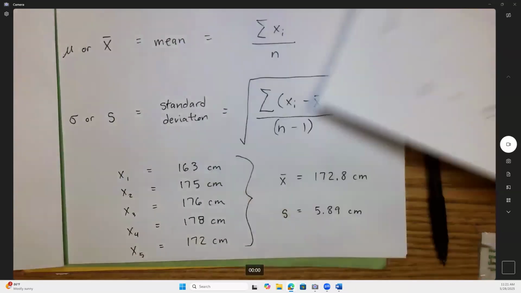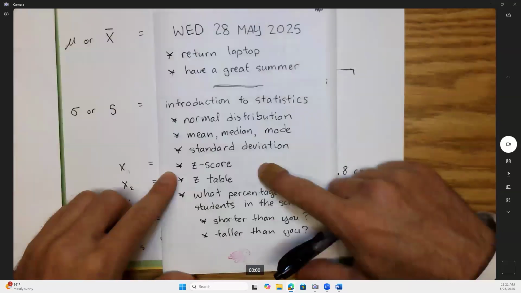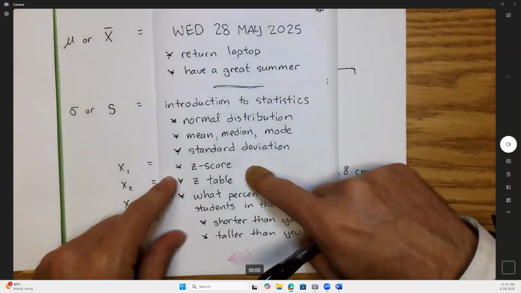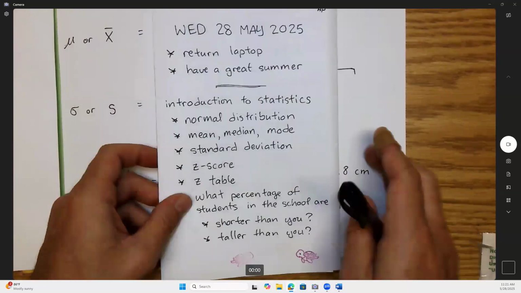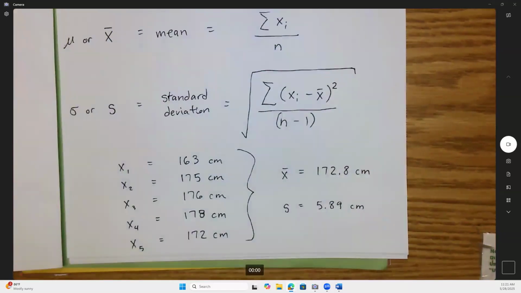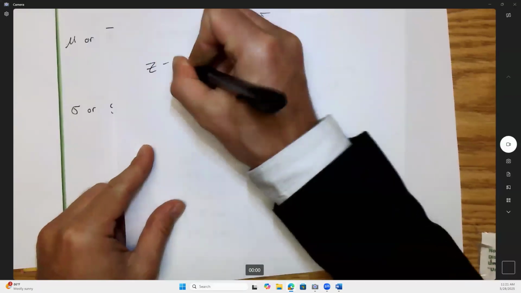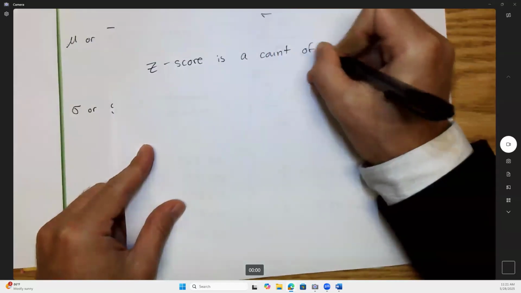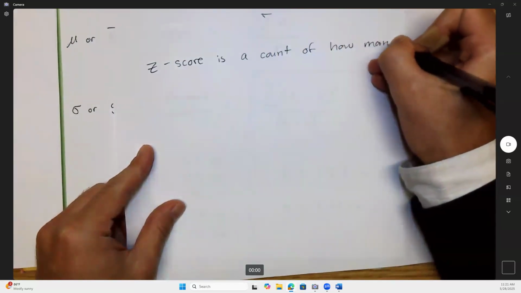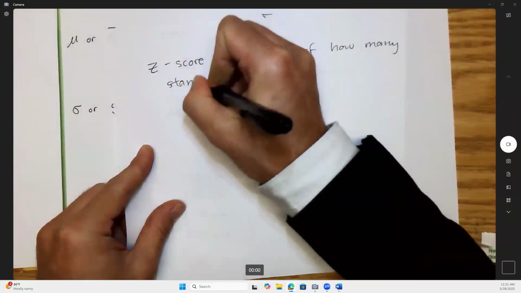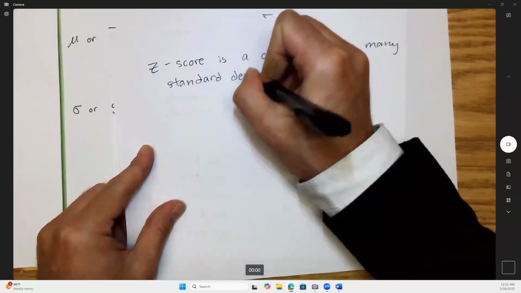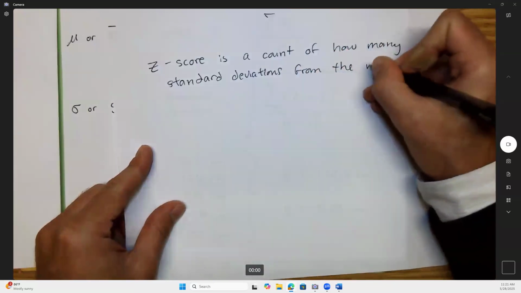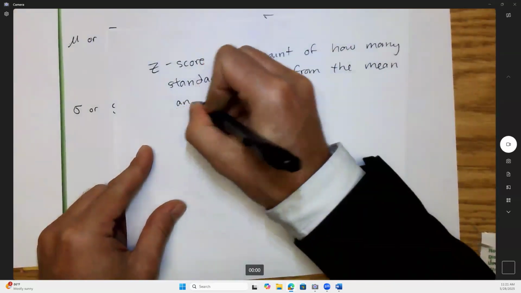Going down my list here. Next, we're working up towards this pair of questions at the end, like where do you rank within the school? To answer that, we have to talk about Z-score and Z-table. So Z-score, I'll spell this out for you guys. Z-score is a count of how many standard deviations from the mean an individual is.